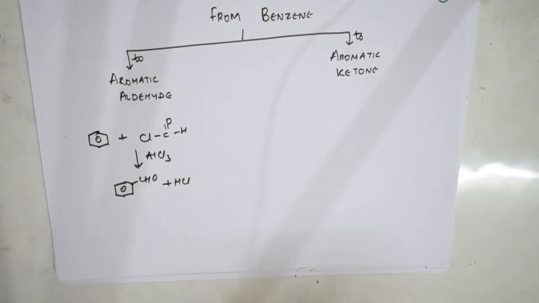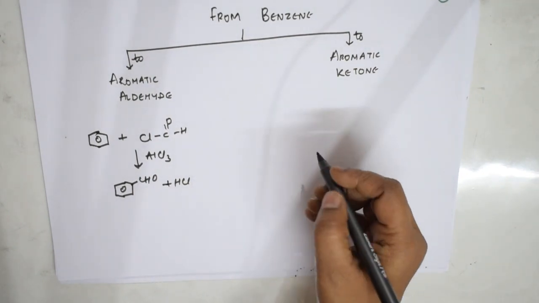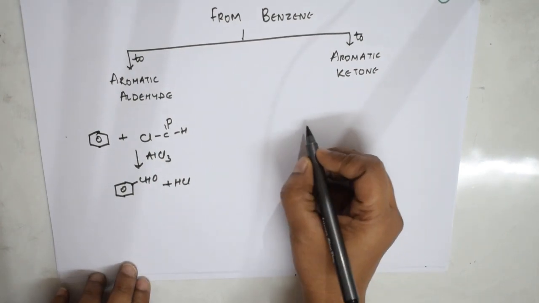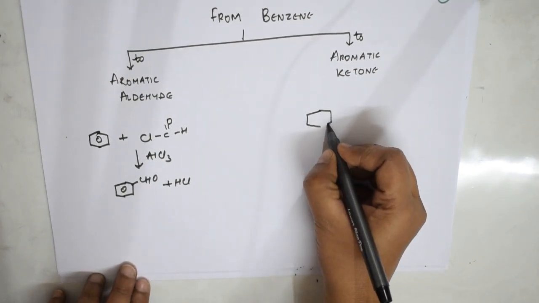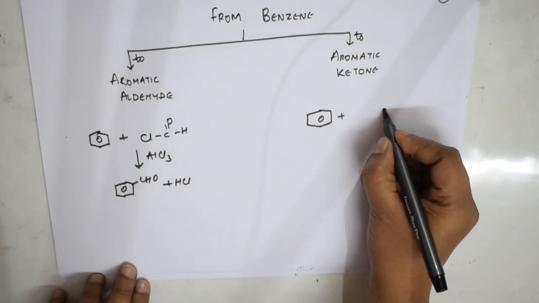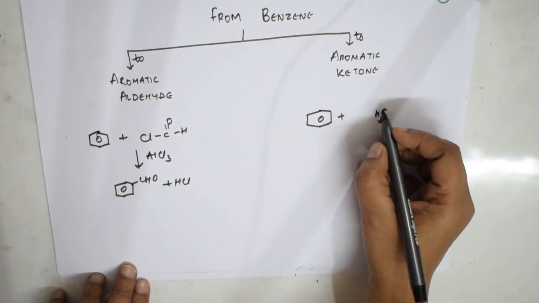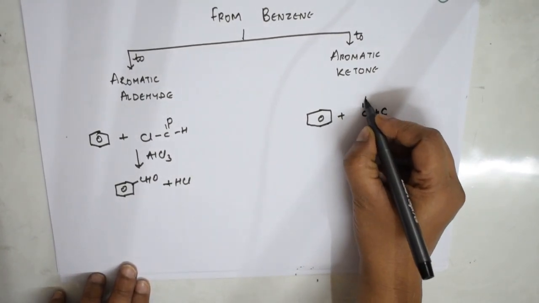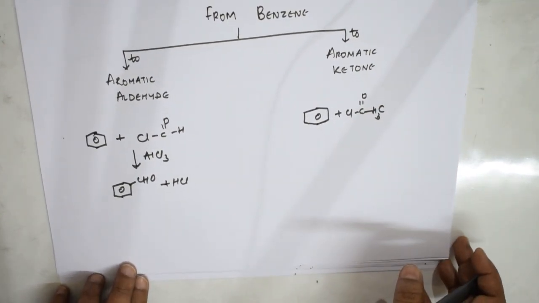This is fine, right? Now in the same way, suppose I have to prepare an aromatic ketone, what am I going to do? I'm again going to take benzene, and here I'm going to introduce the acetyl chloride group to this.